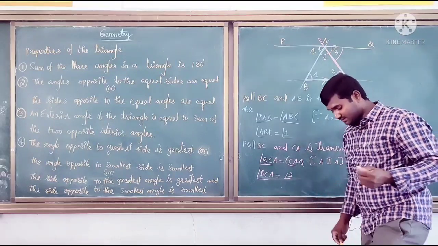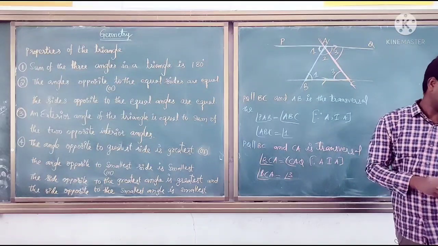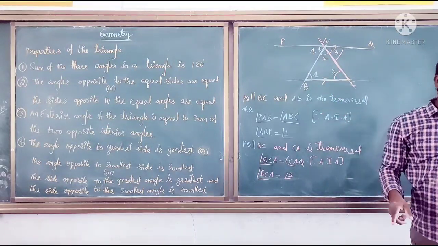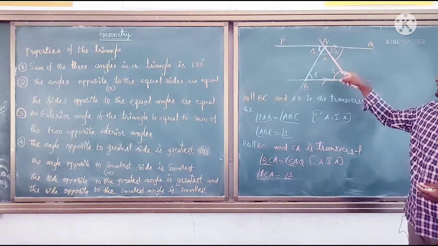From the figure we know that angle ABC equals 1 and angle BCA equals 3.